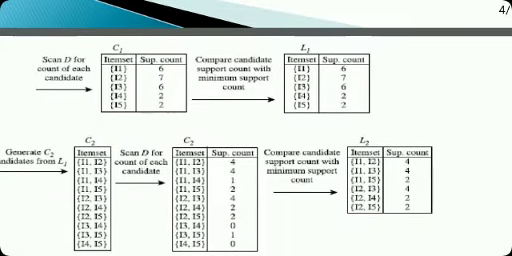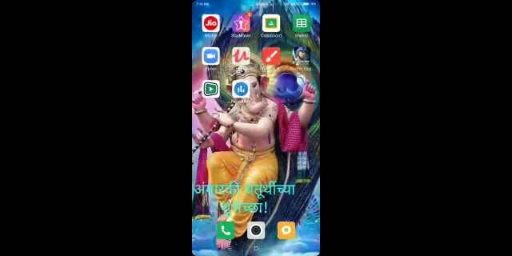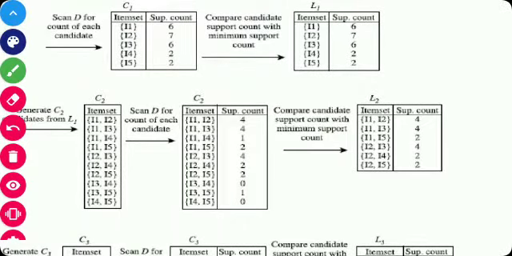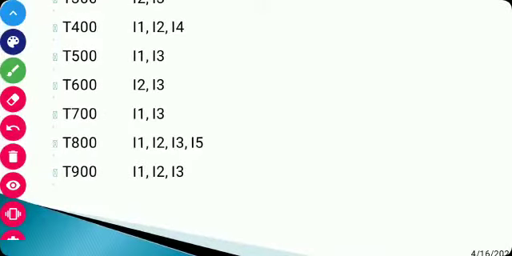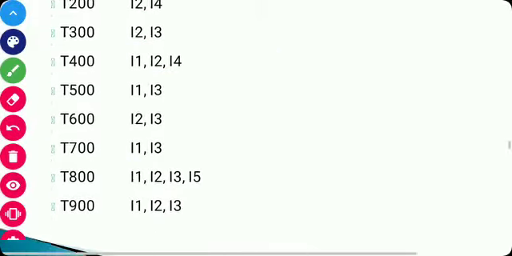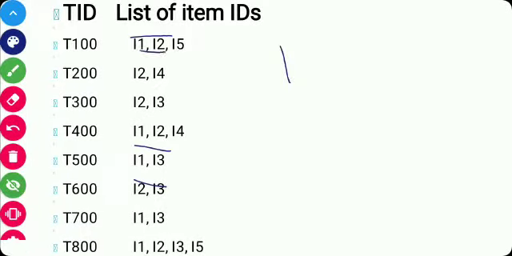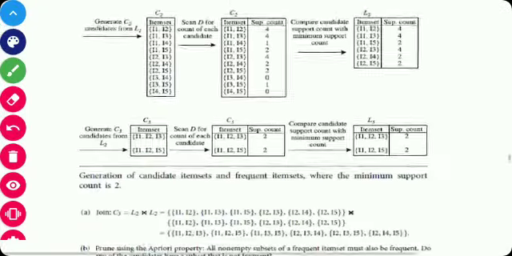How many times are I1 and I2 purchased? I1 and I2 are purchased 4 times: first, second, third, and fourth.